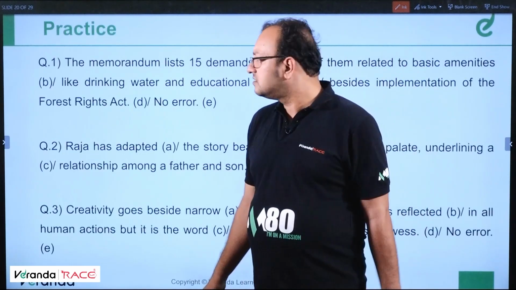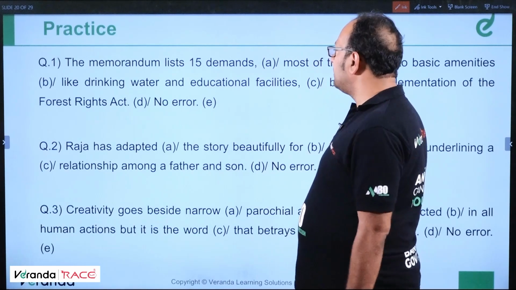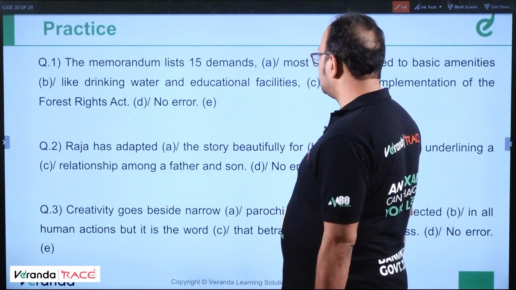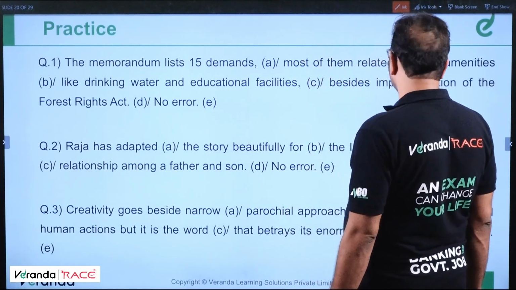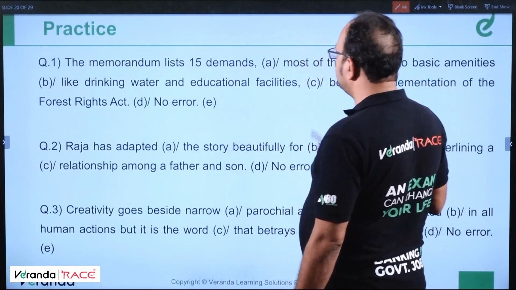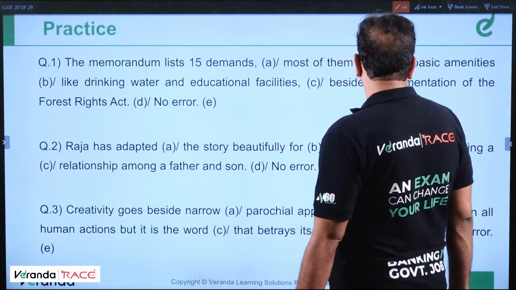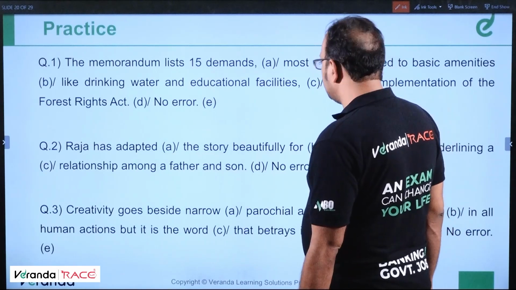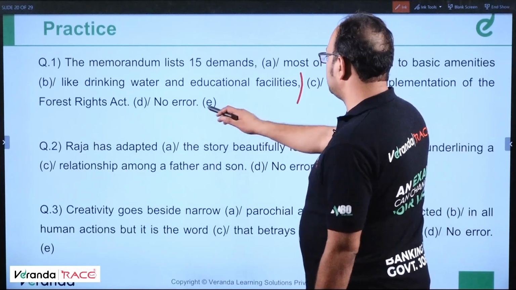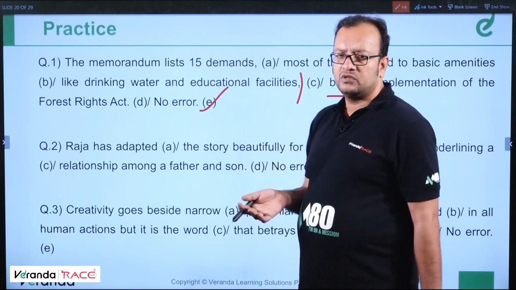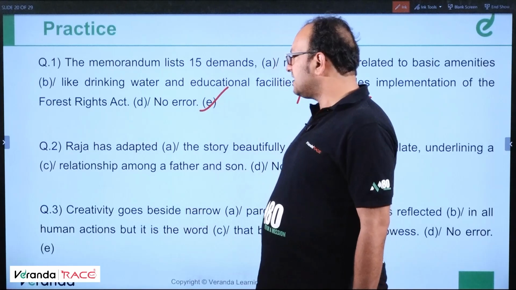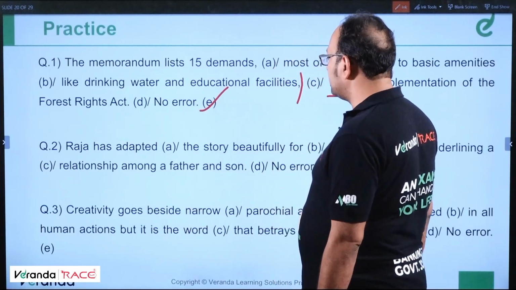Some more questions for practice. The memorandum lists 15 demands, most of them related to basic amenities like drinking water and educational facilities, besides implementation of the Forest Rights Act. Till now there is no error. Here, besides means in addition to. Something is there, in addition to this something else should be there. So besides is correct.